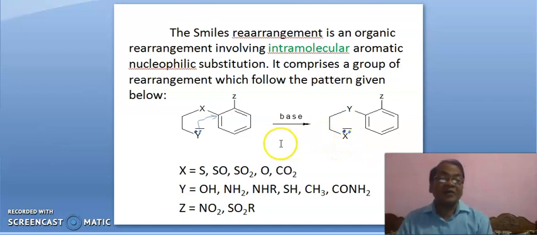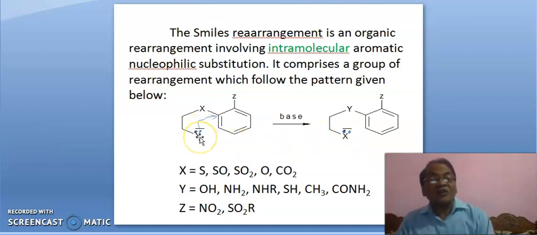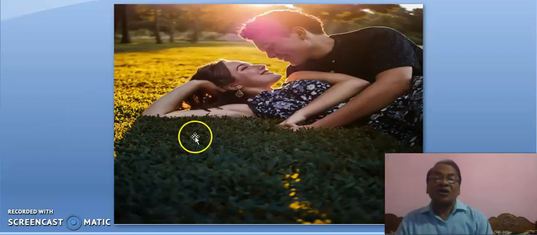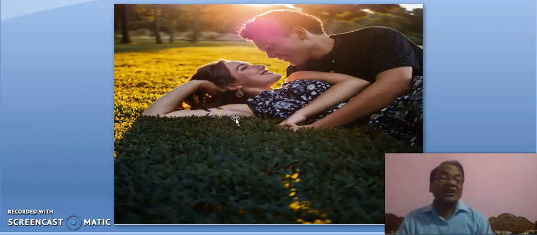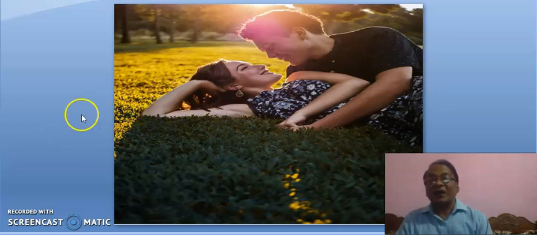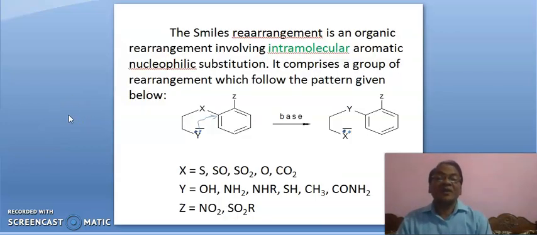And secondly, the nucleophilic center attacks at that carbon of benzene to which the atom or group is attached. Okay, it is totally intramolecular. I said it is the Smiles family, and what will happen will happen within the family, that is intramolecular.